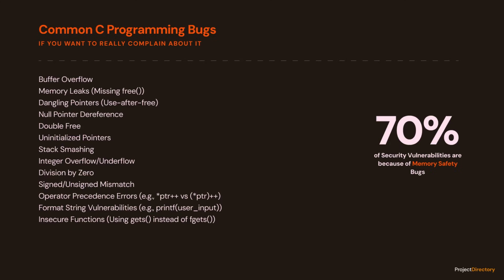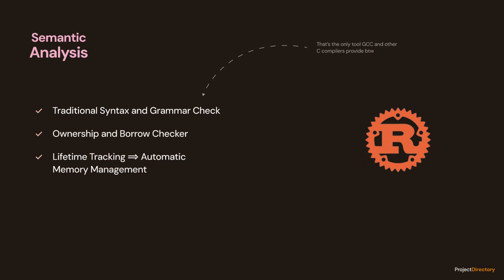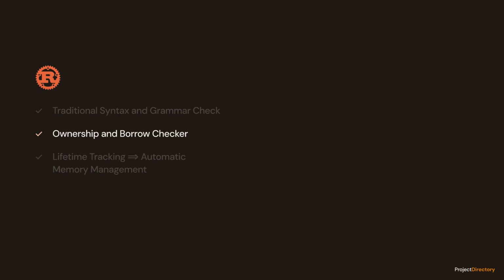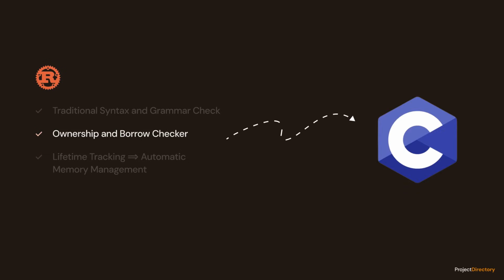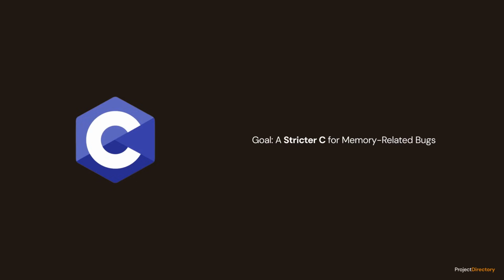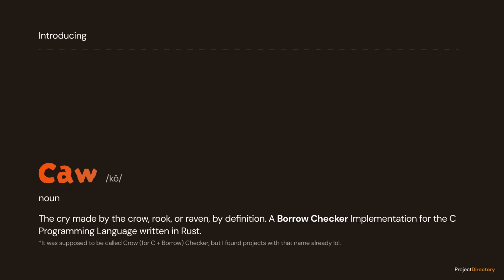So then came the thought, what if we could take the brain of Rust, that is the static analysis and the ownership tracking, and apply it to C? What if we could write a tool that reads C code but judges it with Rust's strict standards? Enter COW, a borrow checker for C written in Rust. This isn't a rewrite, it's a static analysis tool that parses your C code and yells at you if you violate ownership rules that C doesn't even natively have. We are enforcing Rust's discipline on C's chaos.